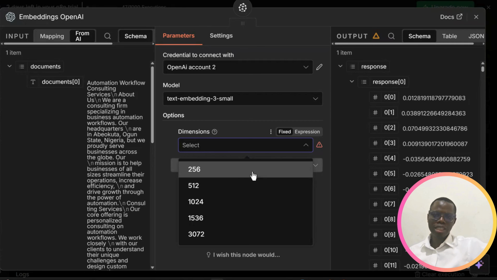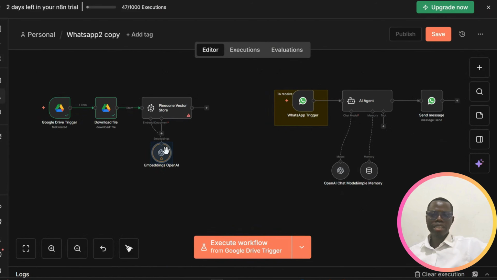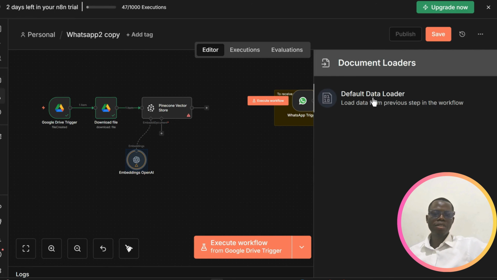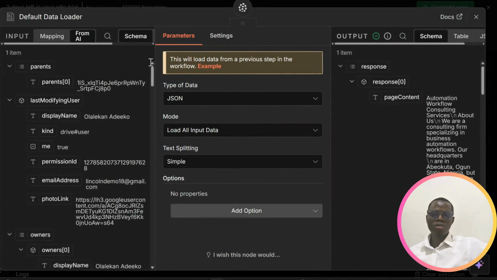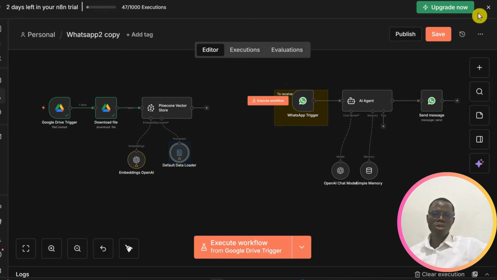And then maybe you want to add the batch size here and 15316 here, and that's fine. So I can close this, and it remains just one more thing, and then we are done. The document loader. So you click on this and bring in the document loader. I already told you that we want this data in binary because that is the one that is going to be easy for Pinecone to work with. So we're not changing anything here other than binary, and we'll close.